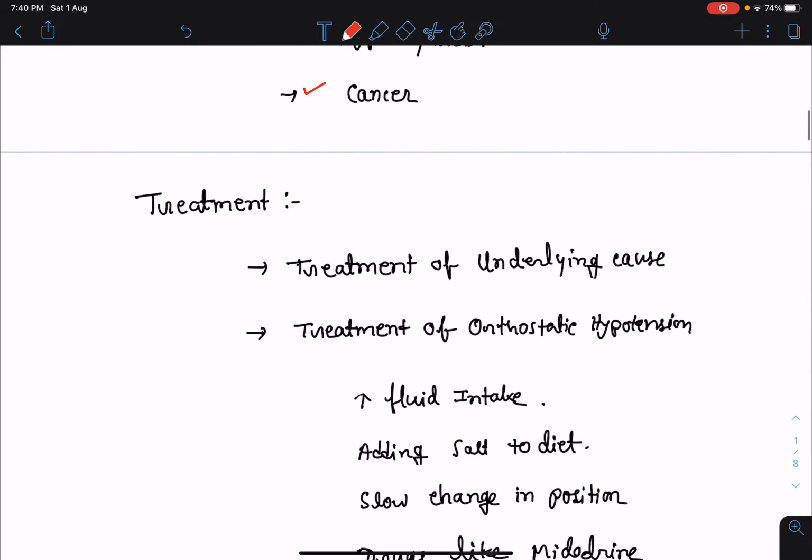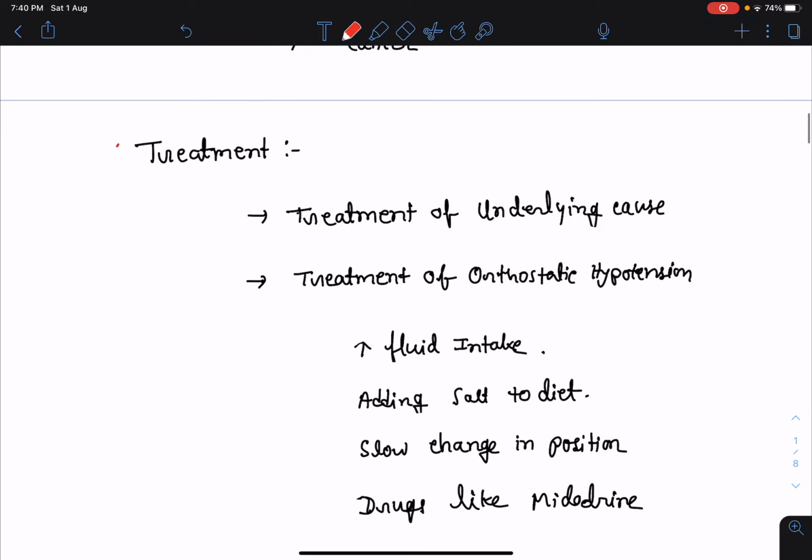Now, how do we treat a case of autonomic dysfunction? Very importantly, if we can identify or diagnose the disease which is leading to autonomic dysfunction, we can treat the disease. So, treatment of the underlying cause or the underlying disease process is very much important.